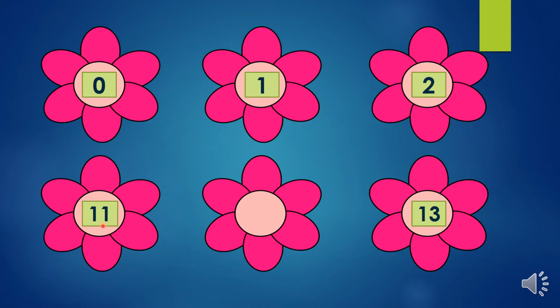What number comes in between 11 and 13? For this, we will count in order to find the answer. We will start counting from number 10. 10, 11. Please count one number forward. After 11, 12. After 12, 13. So number 12 comes in between 11 and 13. Have you all got it, children?